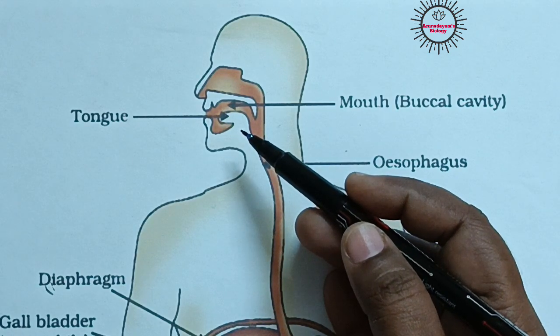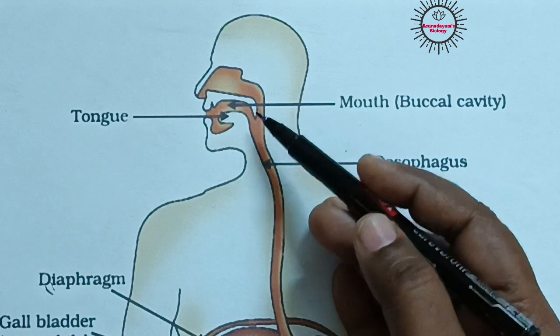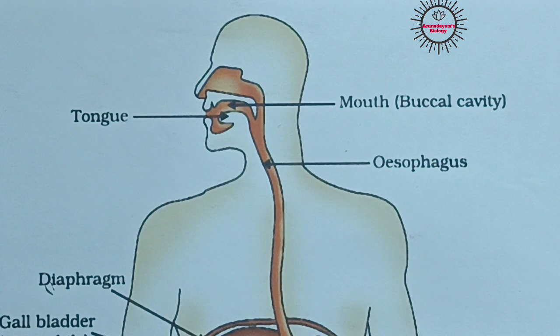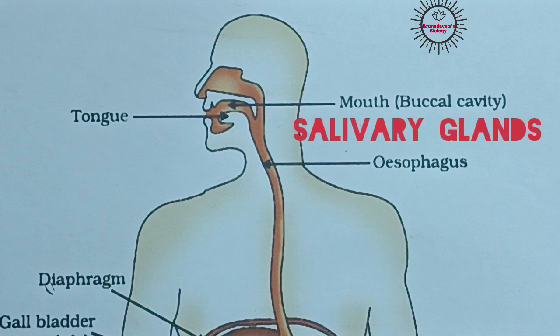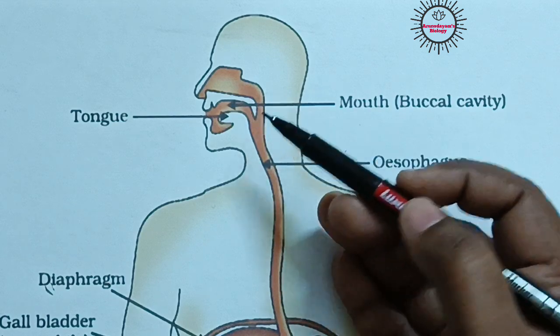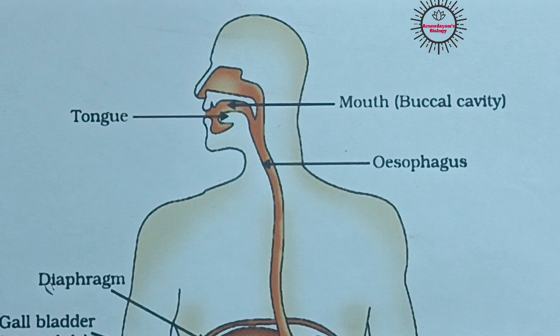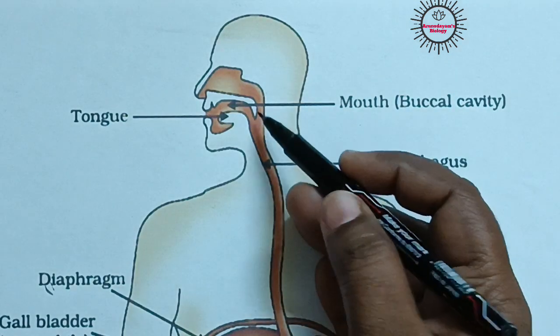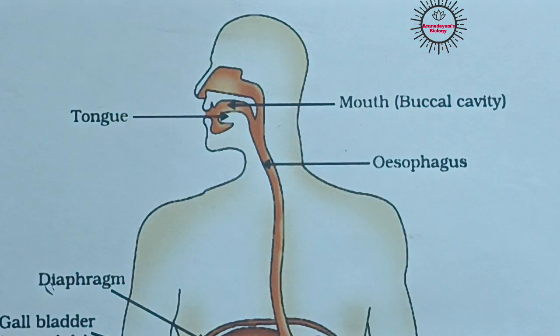Next is changing the texture of the food material. If we look at the food which we like the most, usually our mouth waters, isn't it? Mouth watering takes place. Why? Because our mouth contains three pairs of salivary glands. They release a watery substance into the oral cavity called saliva, and this saliva mixes with these smaller particles of food and turns the food smooth, soft and slippery.